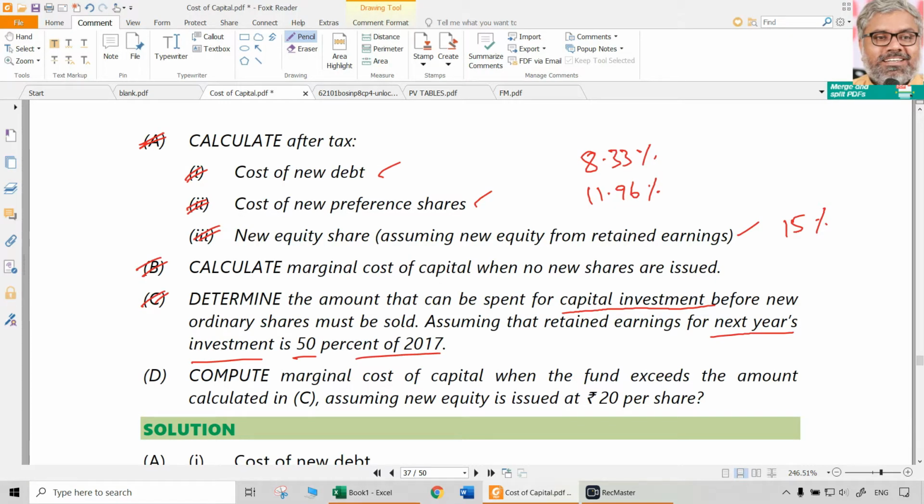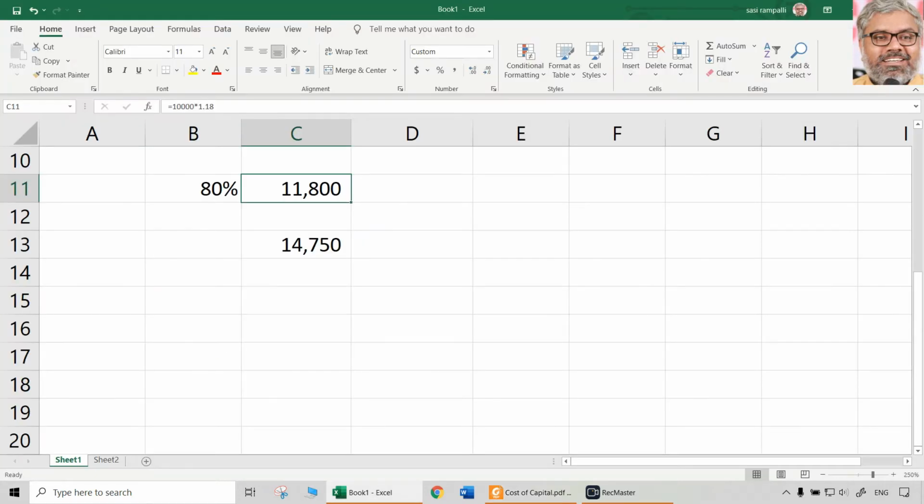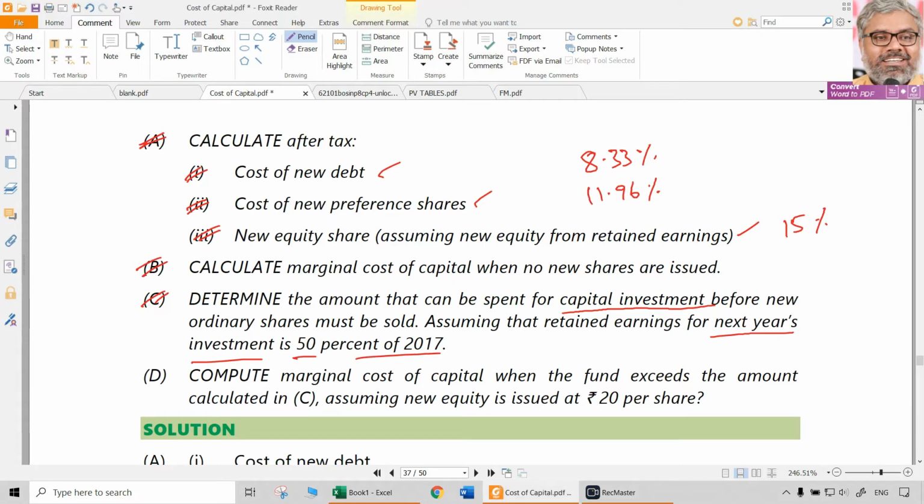The question asked here is how much money can be spent for capital investment without raising any new shares. No new shares are required. If your investment is 14,750, you can finance 80% of that from retained earnings, which is 11,800. How did we get 11,800? As given in the C bit, retained earnings for next year's investment will be 50% of 2017.